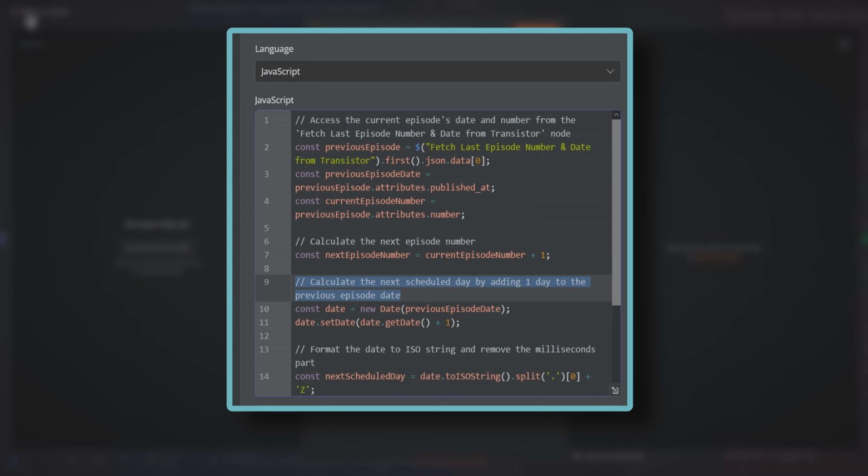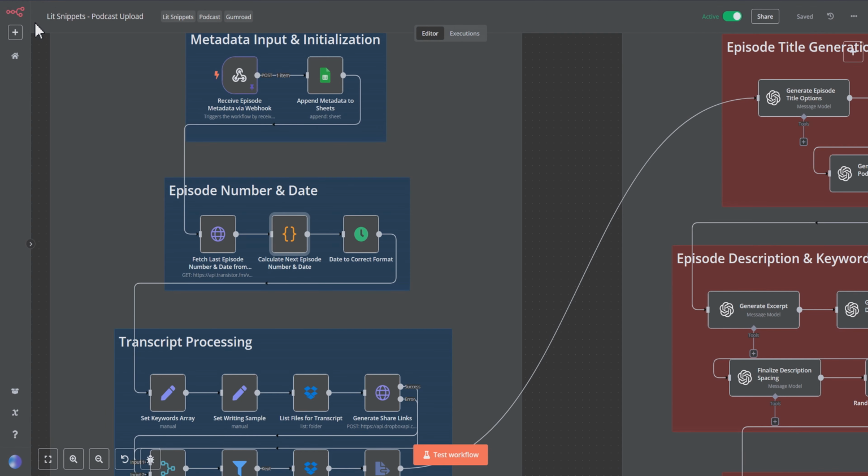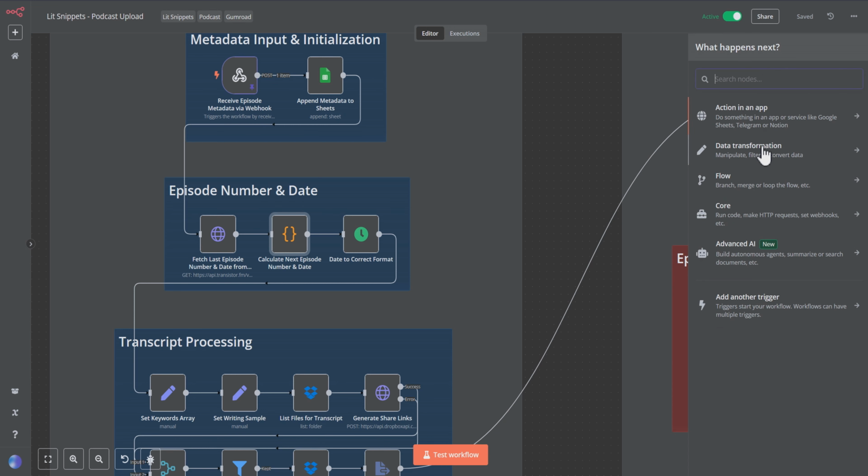When I got to this point in the automation, I was just beginning in my journey. I couldn't figure out how to do this with any of the nodes in here. Now, it turns out that there was a node that could do it, as far as I know, but I didn't discover that node until I needed to get to the next step. And that's because the code node can do even more than what is already available.